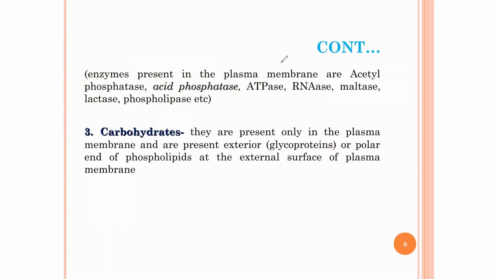So, what are the enzymes that are found in the cell membrane? Examples of those enzymes are acetyl phosphatase, acid phosphatase, ATPase, RNase, maltase, and phospholipases. All these are examples of the enzymes found on the surface of the cell membrane. Each of these enzymes has its own function. For example, ATPase is an enzyme used in the degradation of ATP, which is needed for the cell to function.